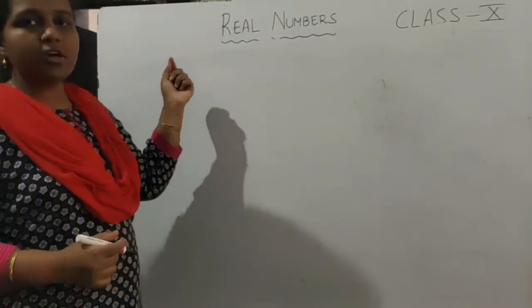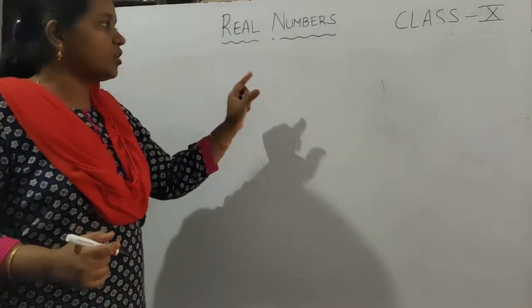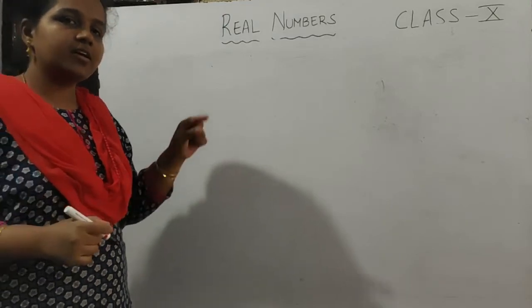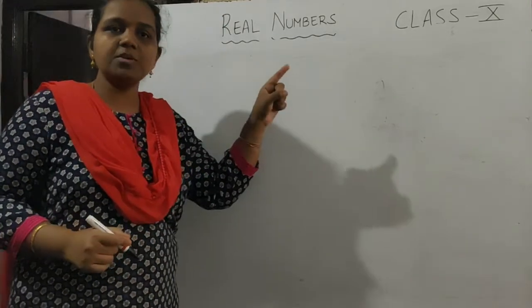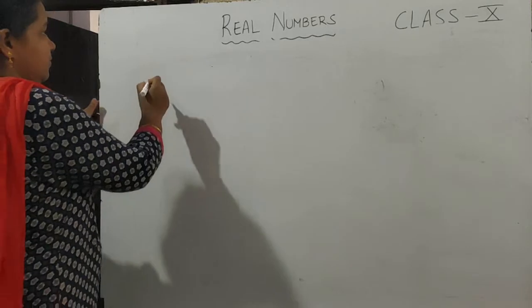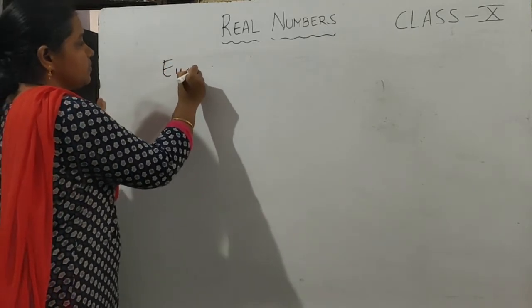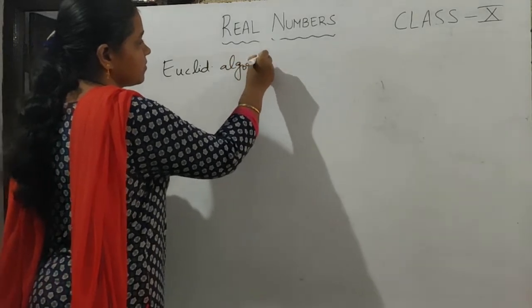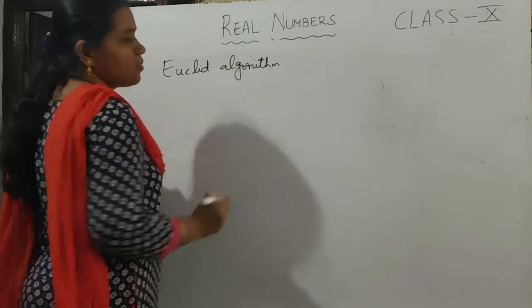So next we have Euclid's algorithm. Euclid's algorithm and the division algorithm are very closely interlinked. Euclid's algorithm is also called the division algorithm; both mean the same.